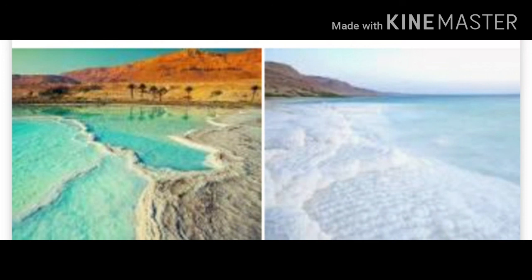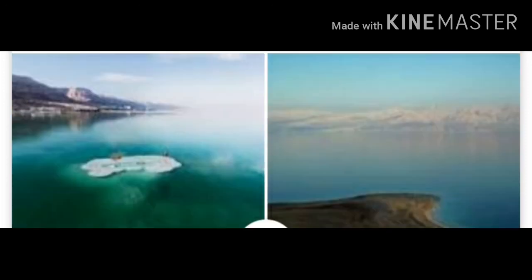Low rainfall, low supply of fresh water, and a high evaporation rate are the reasons for the high salinity. There is no life here except a few unicellular organisms. The fish coming from the River Jordan die as soon as they come here because of the high salinity.